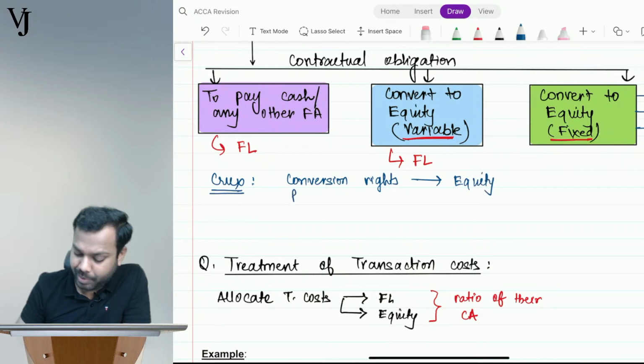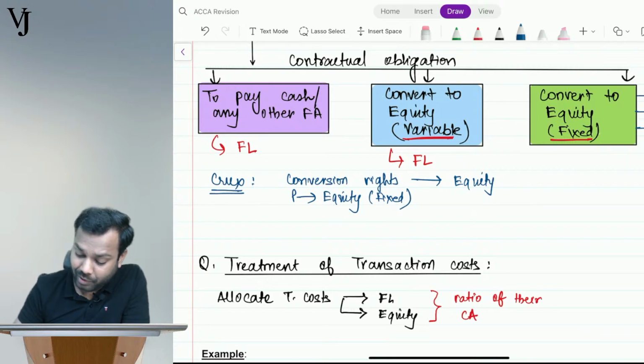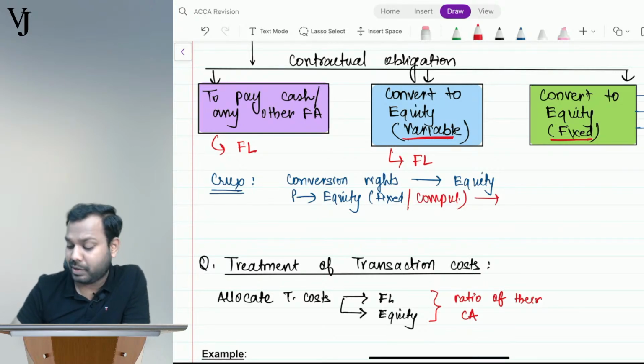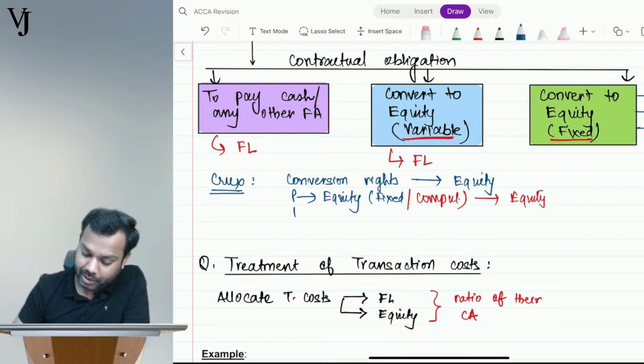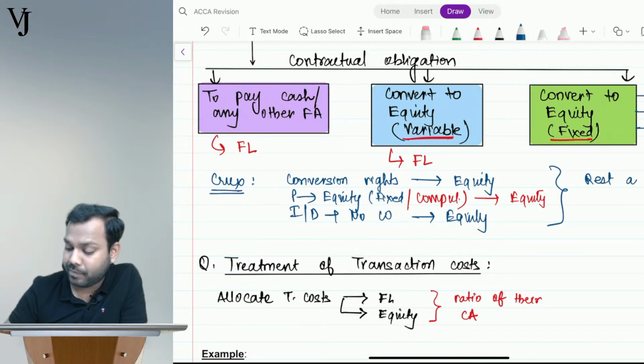If principal is convertible into equity of fixed number and compulsorily convertible, then it will be called as equity. And if the interest or dividend are no contractual obligation, then it will be equity. Rest all will be FL. Is this clear, everyone?